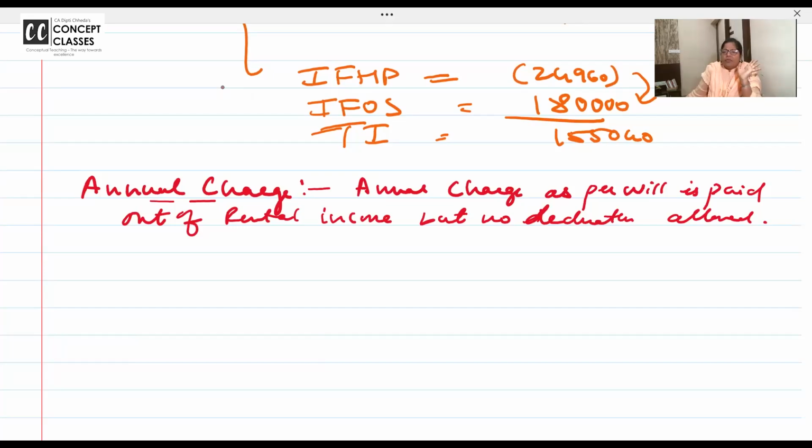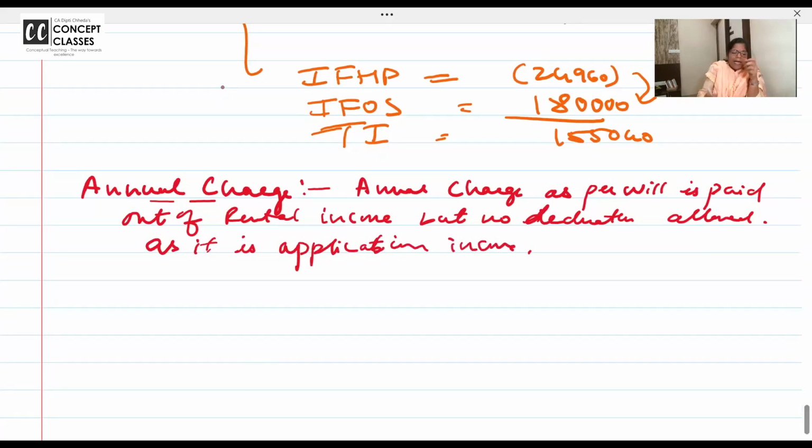So I am receiving 25,000 rent, then out of it every month I give 5,000 as donation or do this or that. So annual charge as per will is paid out of rental income, but no deduction is allowed as it is application of income. Anyone in the class who doesn't remember application of income and diversion of income, go and read your first chapter. And write one more note.